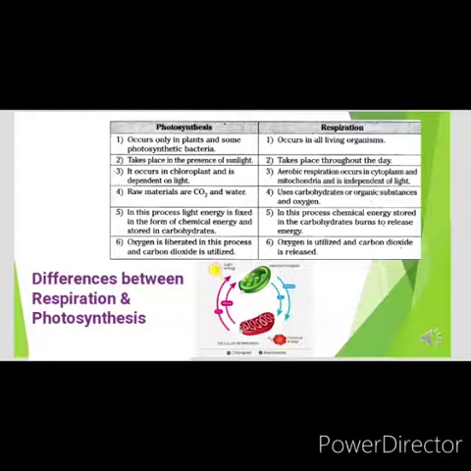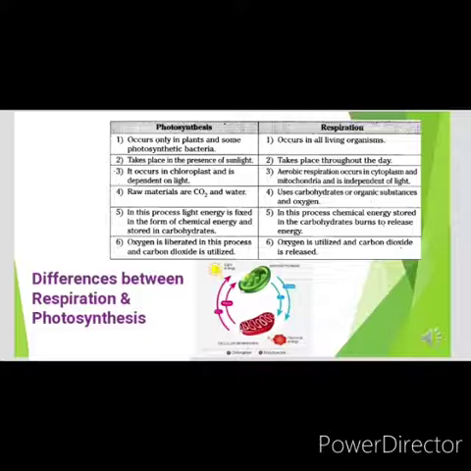The raw materials of photosynthesis are carbon dioxide and water, whereas the raw materials or substrates in respiration are organic substances and oxygen. In photosynthesis, light energy is converted to chemical energy, which helps in the synthesis of carbohydrates.